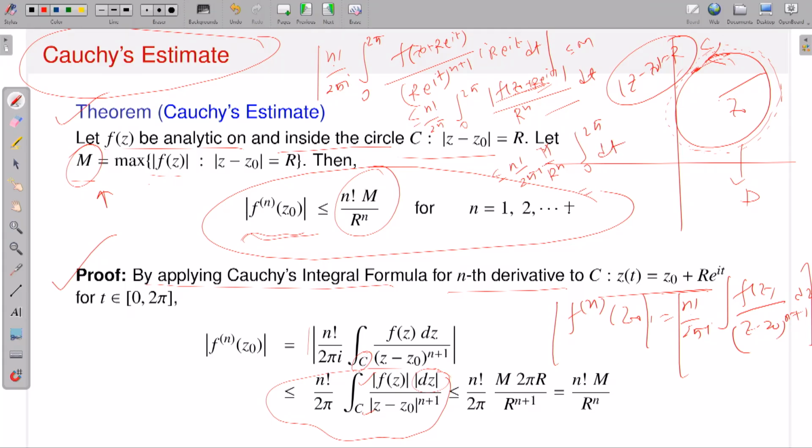So if I combine everything, this should be factorial n divided by twice pi. Then you have an M, you have an r to the power n, then you have a 2 pi, and 2 pi, 2 pi get cancelled. So therefore n factorial M divided by r to the n, and that's what it is. Okay, so it is very straightforward, I should say. If you know Cauchy's integral formula for the nth derivative, then you know the expression of the nth derivative of f at z naught in terms of contour integrations. And if I say that M is the maximum of the modulus of f on the contour, and r is the radius of the circle centered at z naught, then you will have the estimate of this object. Okay, so this is Cauchy's estimate.